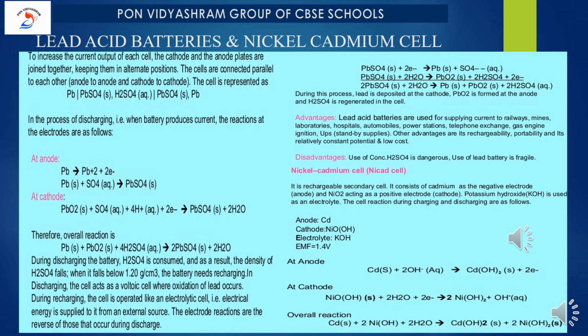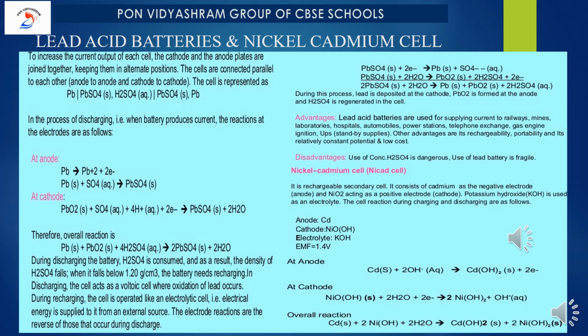So in the process of discharging, what is the meaning? When the battery produces current, the reactions at the electrodes are as follows. Note it down clearly. At the anode, lead releases 2 electrons by converting to Pb2+, and Pb reacts with SO4 to give lead sulfate. Whereas at the cathode, lead oxide reacts with SO4 in acid medium, along with the electrons, to give lead sulfate plus water molecules. Please remember the 2 electrons released at the anode combine with the lead oxide here.